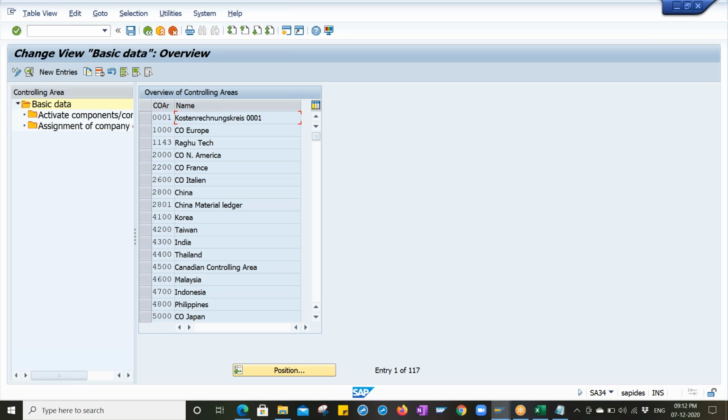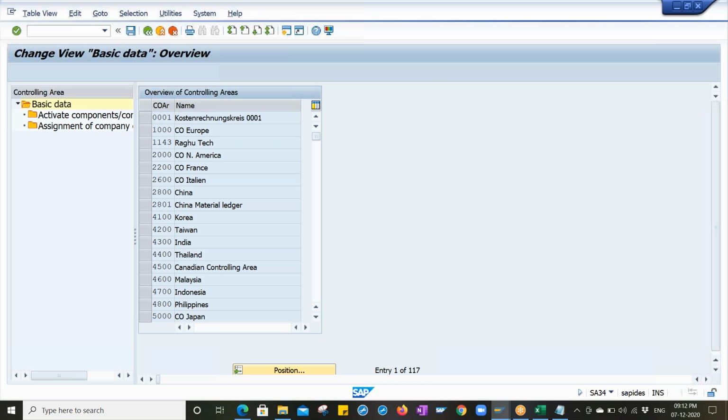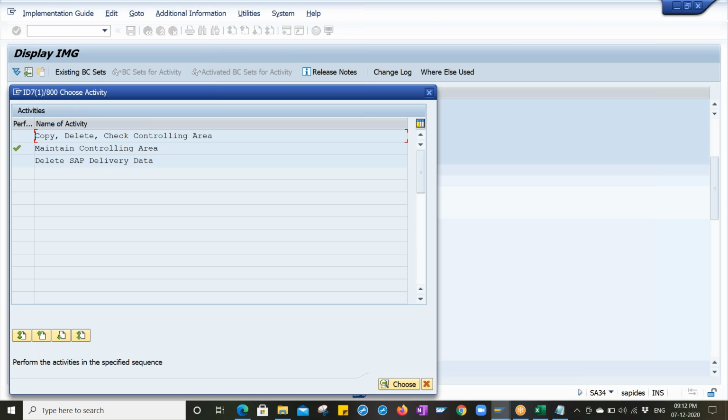Got my point, Sandeep? Any question? Okay, so basically a controlling document will be created at the time of goods consumption with the help of this controlling area. With the controlling document, we can track how different types of material have been consumed by specific departments. This is from the MM point of view, and from the FI point of view there is a lot of things which I don't know.